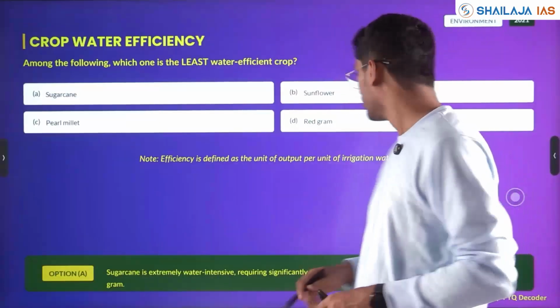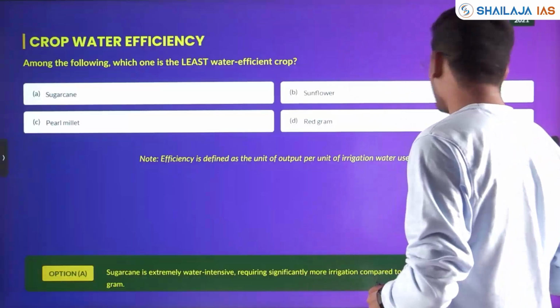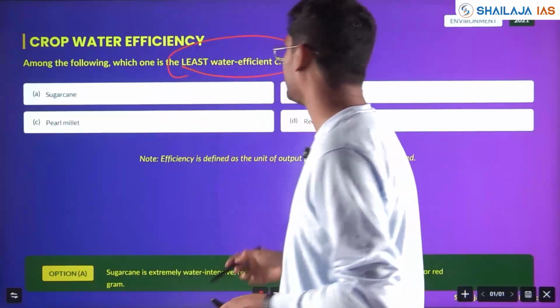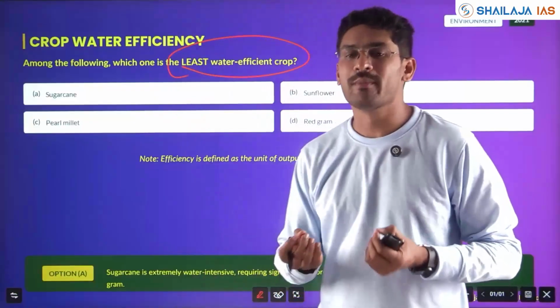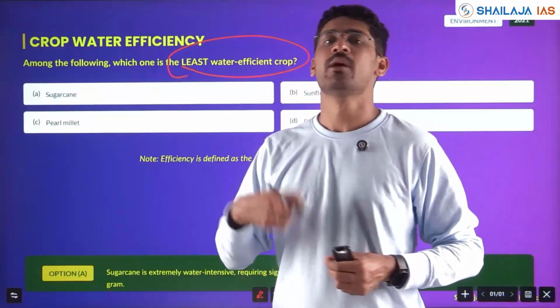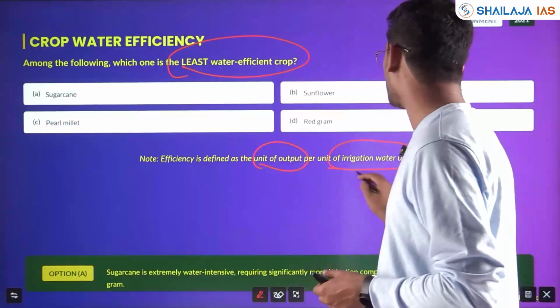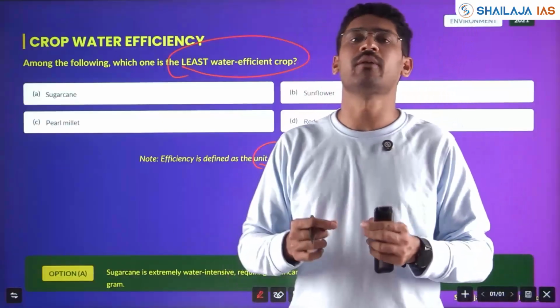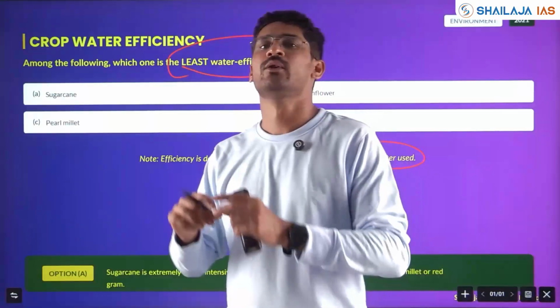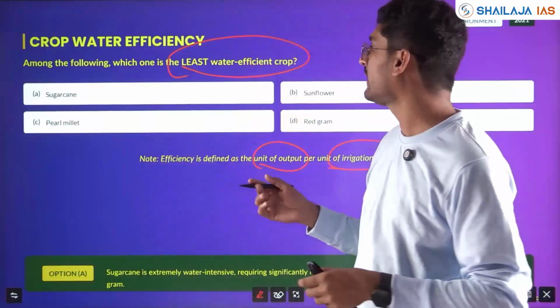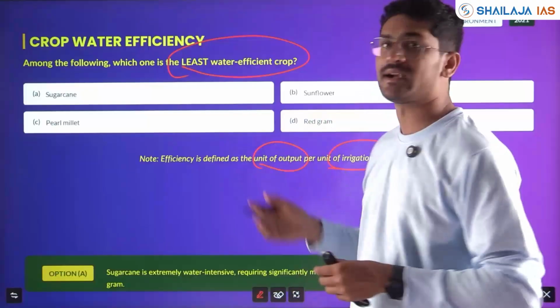Now, with respect to crop water efficiency. Among the following, which one is the least water efficient crop? Efficiency is defined as in how many less units you will be able to get more productivity. Unit of output per unit of irrigation water used. With 1 unit of water used, how many units of crops or grams of crops you can produce? Which is least productive here? Sugarcane, millet, sunflower, red gram?